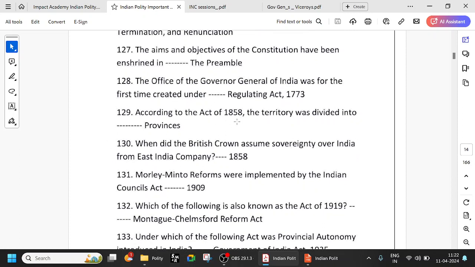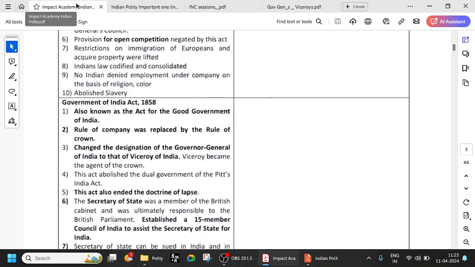So according to the Act of 1858, which is after the revolt, right? Government of India Act of 1858, the territory was divided into provinces: the Bombay province, Chennai province, Assam province, and northwestern frontier, all these things. When did the British Crown assume sovereignty over India from the East India Company? After the revolt of 1857, through the Government of India Act of 1858, the British Crown assumed sovereignty over India. Parliamentary reforms, Councils Act of 1909. These things we have seen multiple times, right? Very basics.